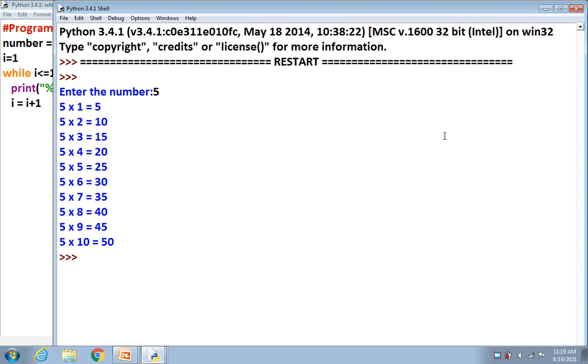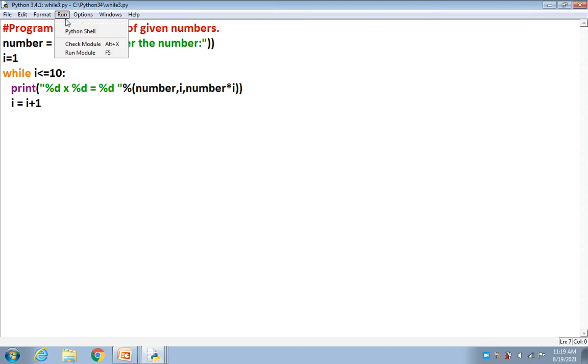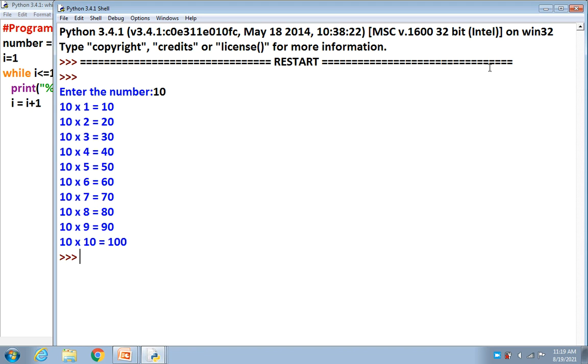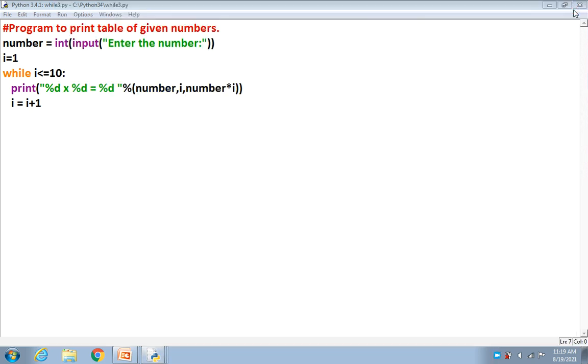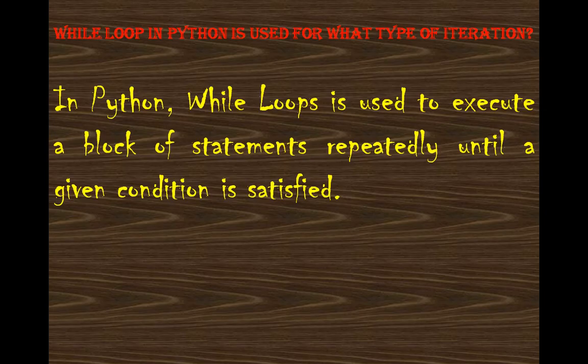Likewise. Again, if you want to see the output, let me give a number 10. It's printing 10 into 1, 10 into 2. Likewise. So this simple concept is clear to you. Now, the second important question is: for which type of iteration is the while loop used?